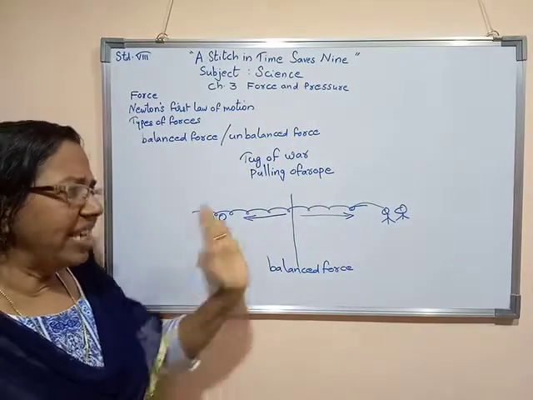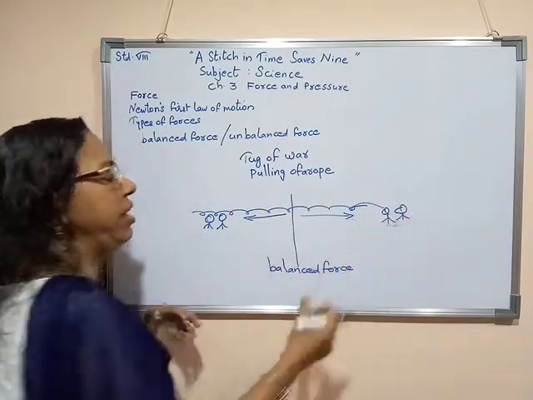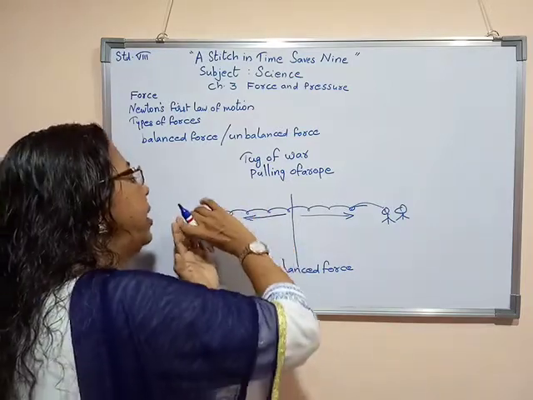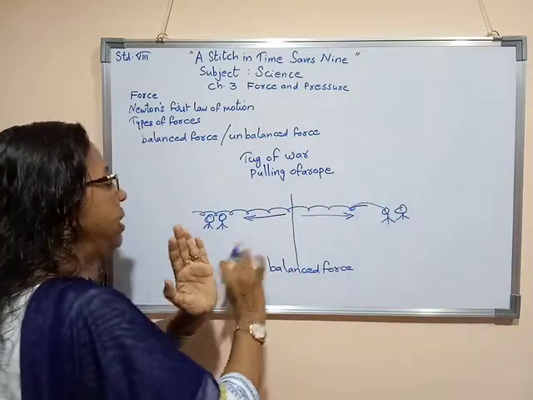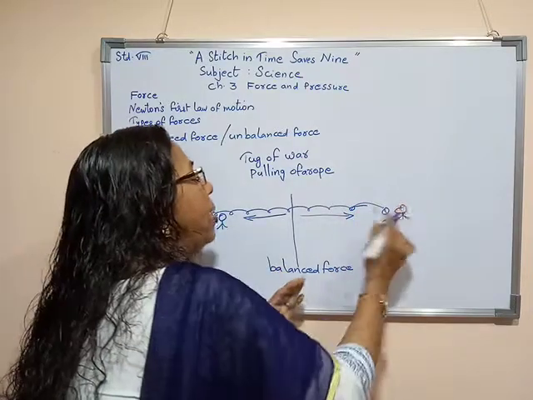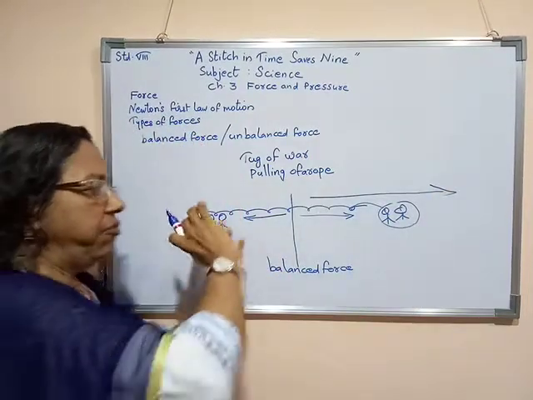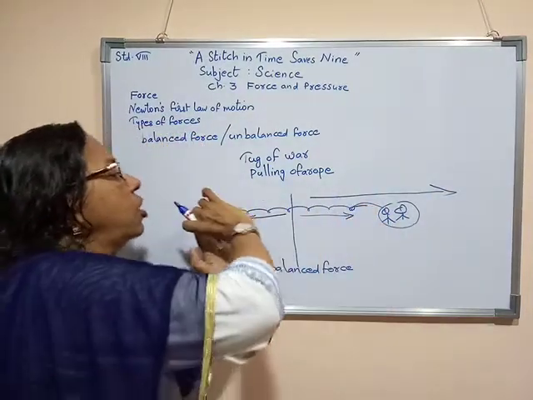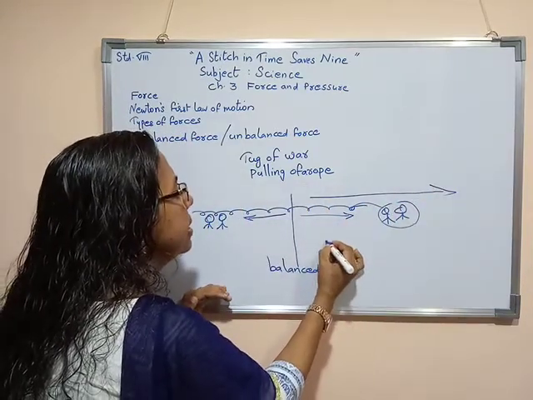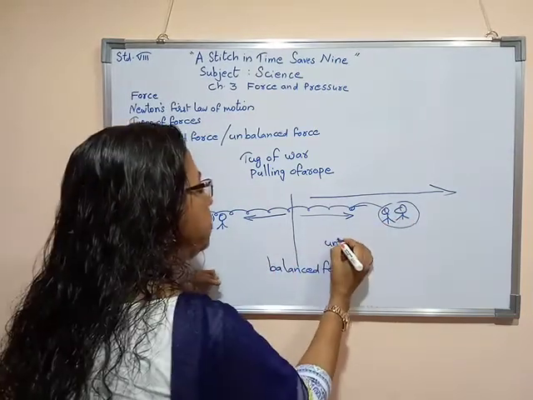Suppose on one side more force is there. Now see, suppose these people are having more energy, so they will exert more force. As a result, if the rope is moving towards them and these people are unable to pull the rope towards them, then the rope will go towards the people with more energy. If more force is exerted by these people, the rope will move towards them, then we can say that they exert unbalanced force.